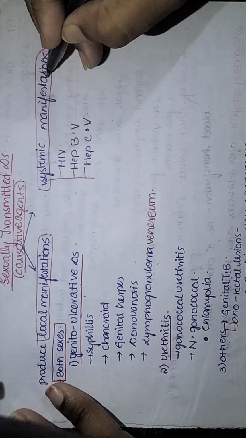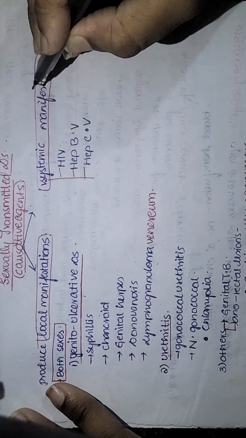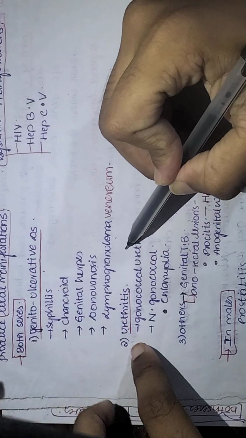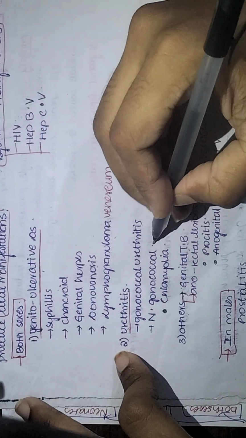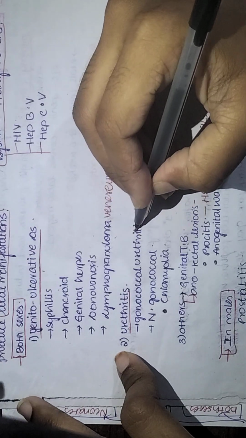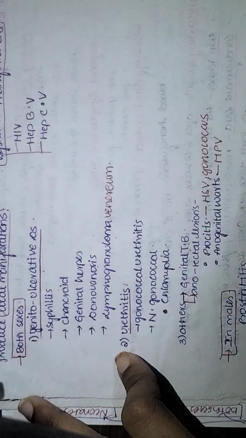The systemic manifestations are caused by HIV, hepatitis B and hepatitis C. These are the group of agents which cause the systemic manifestations. Coming to urethritis, it is present in both males and females. It is caused by gonococcal urethritis, non-gonococcal urethritis, etc. So today we will be discussing urethritis.